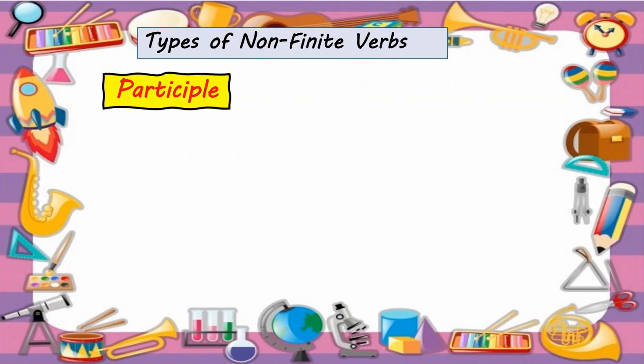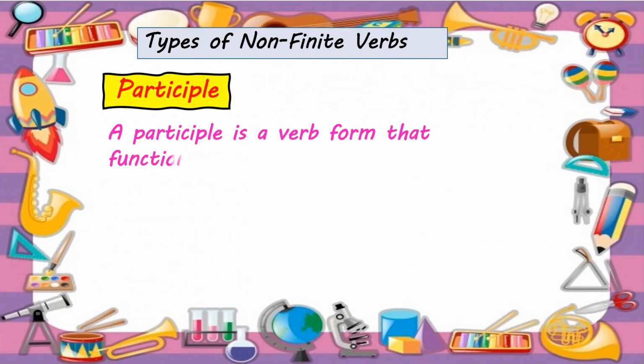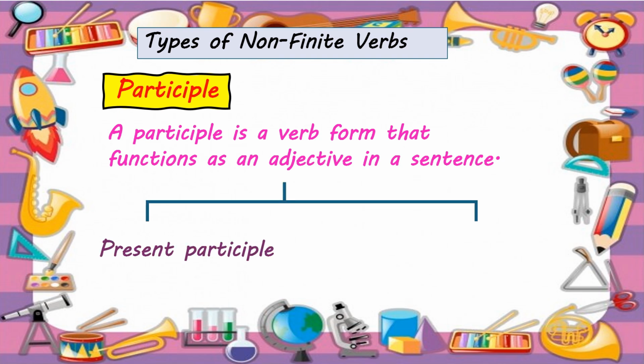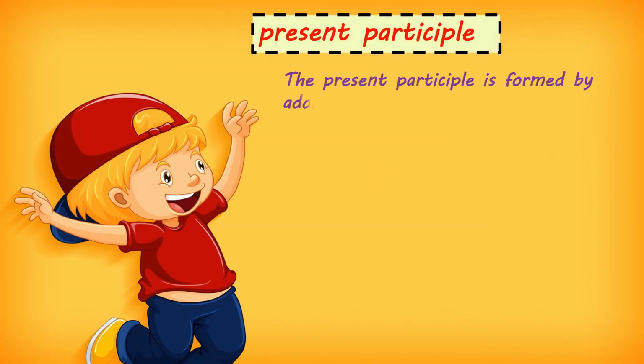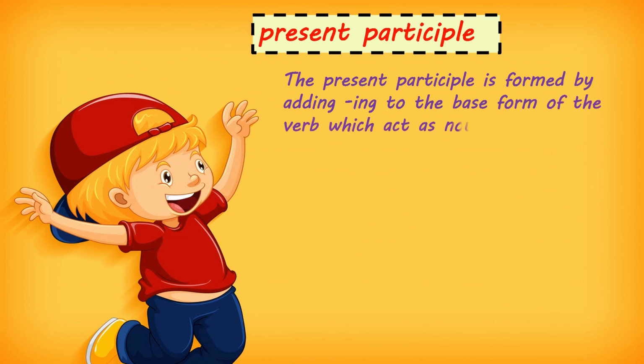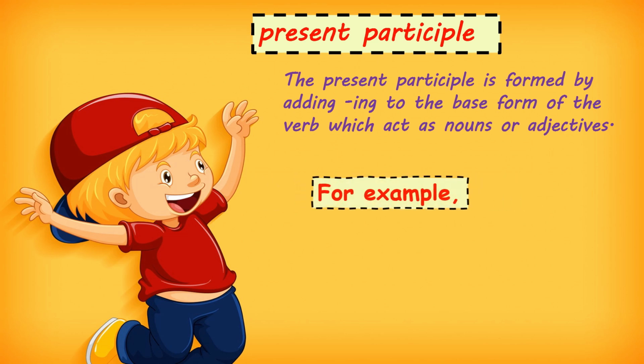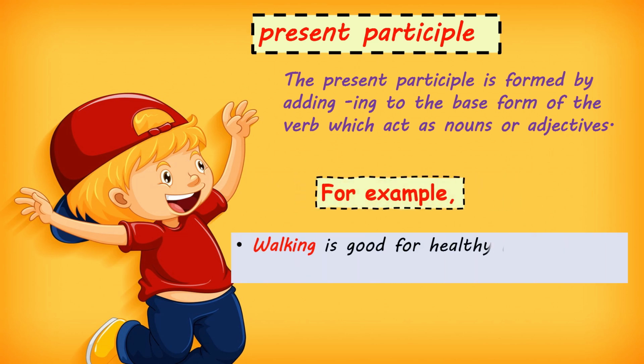Participle verbs. A participle is a form of verb that functions as an adjective in the sentence. It may be present participle or past participle. The present participle is formed by adding ing to the base form of verb, which acts as a noun or adjective. For example, walking is good for healthy life. The running water sounded peaceful.